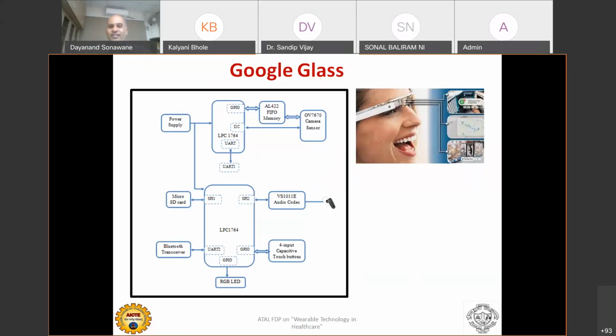So this is another, and most advanced, wearable device. But if you look at this device, what are the things involved? A power unit is there, as well as the camera. An OV7670 kind of camera is the interface. An audio codec is there. You can talk like Alexa as well. Capacitive sensors and capacitive touch buttons are there. So this is the best example of a wearable.